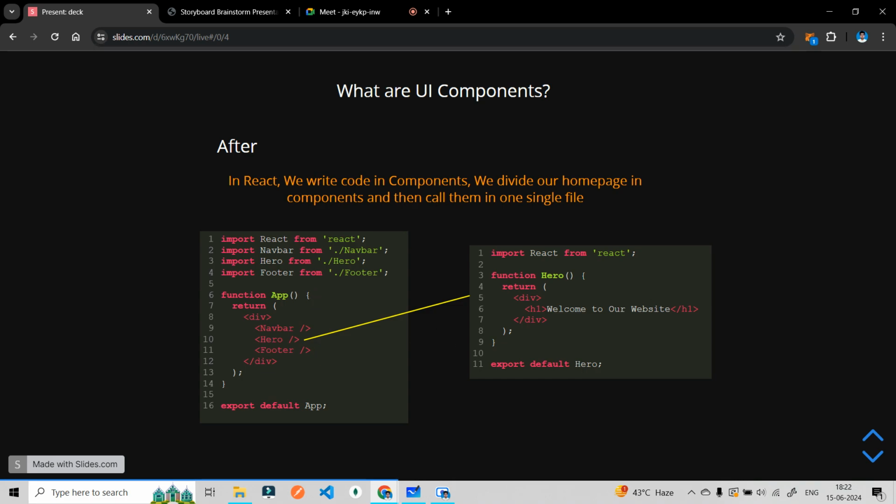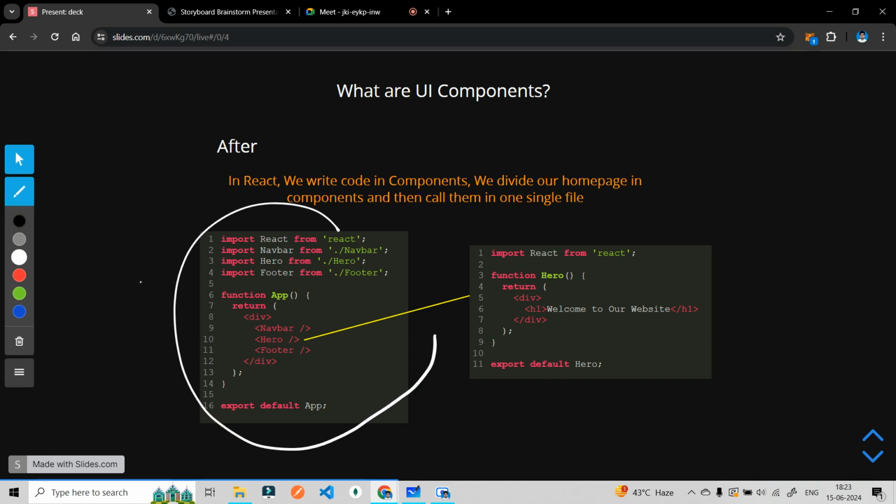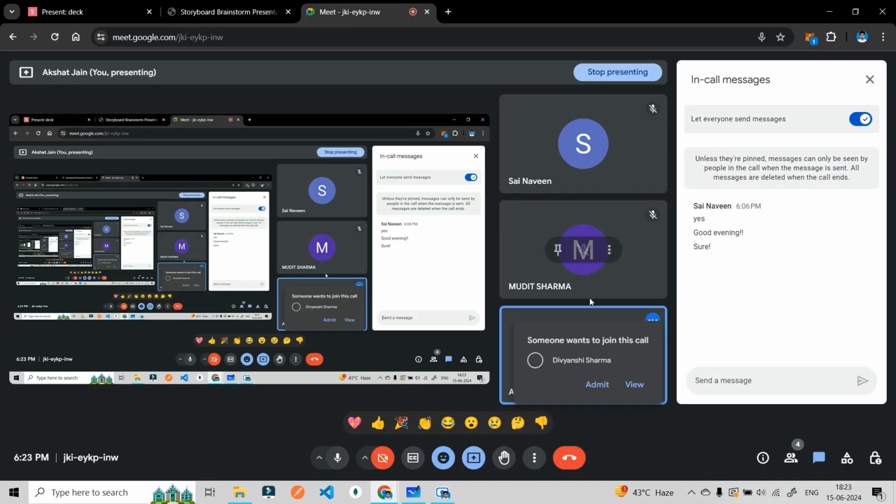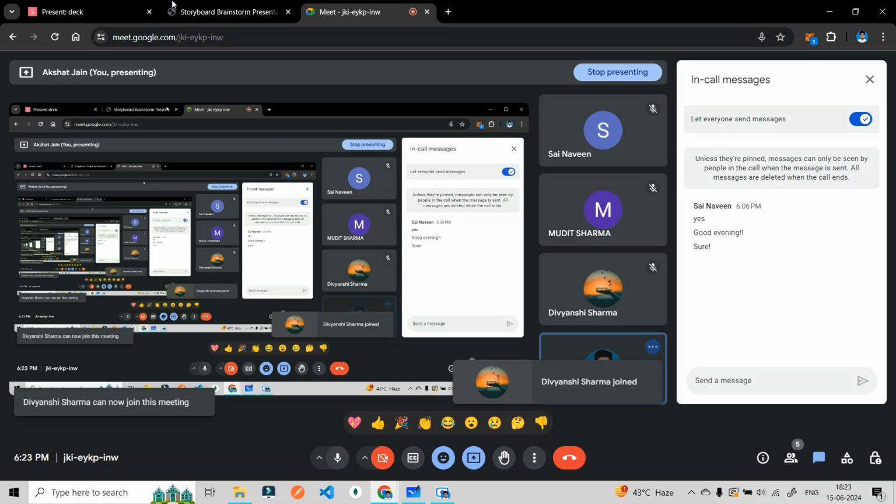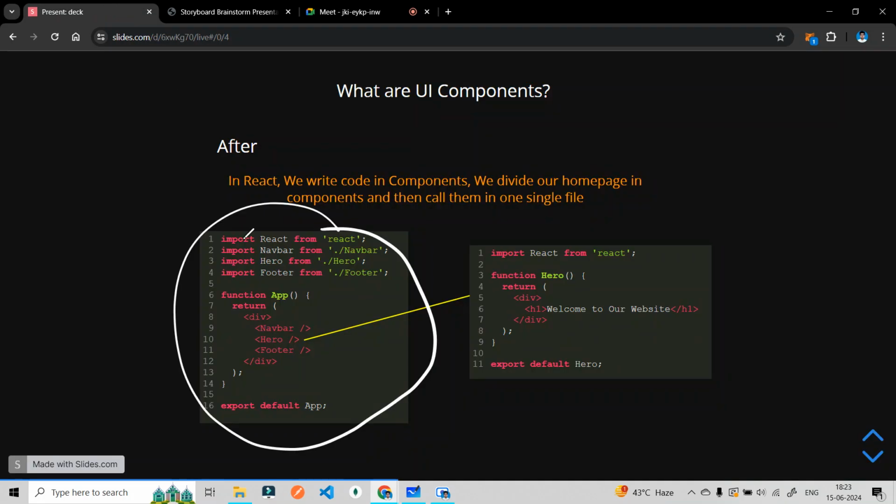In this particular file, as you can see, कि भाई, we have not written the whole code. ठीक है?